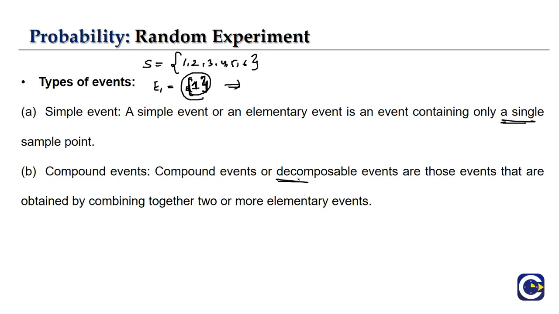So simple and compound are opposite to each other. These are our two basic kinds of events in probability: simple events and compound events.